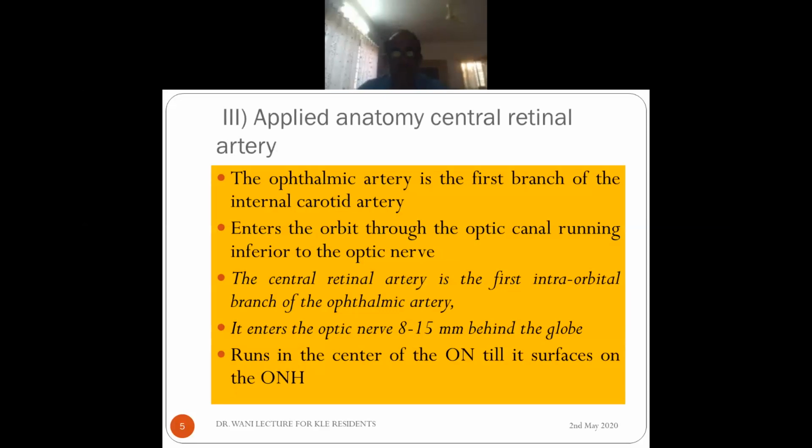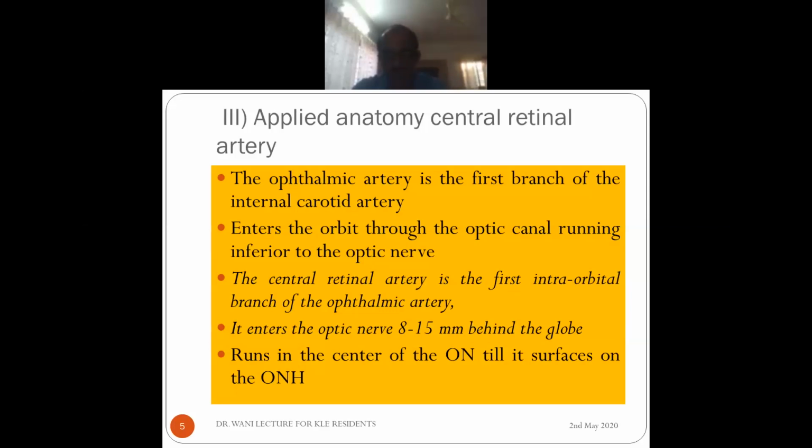Just apply anatomy of the central retinal artery. The ophthalmic artery is the first branch of the internal carotid artery, you know that. And it enters the orbit through the optic canal along with the optic nerve, and it's inferior to it in the optic canal. After it emerges into the orbit, the ophthalmic artery gives the central retinal artery. It's the first intraorbital branch, but sometimes it may not be. And the central retinal artery runs inferomedial to the optic nerve and then enters the optic nerve about 8 to 15 millimeter behind the globe.